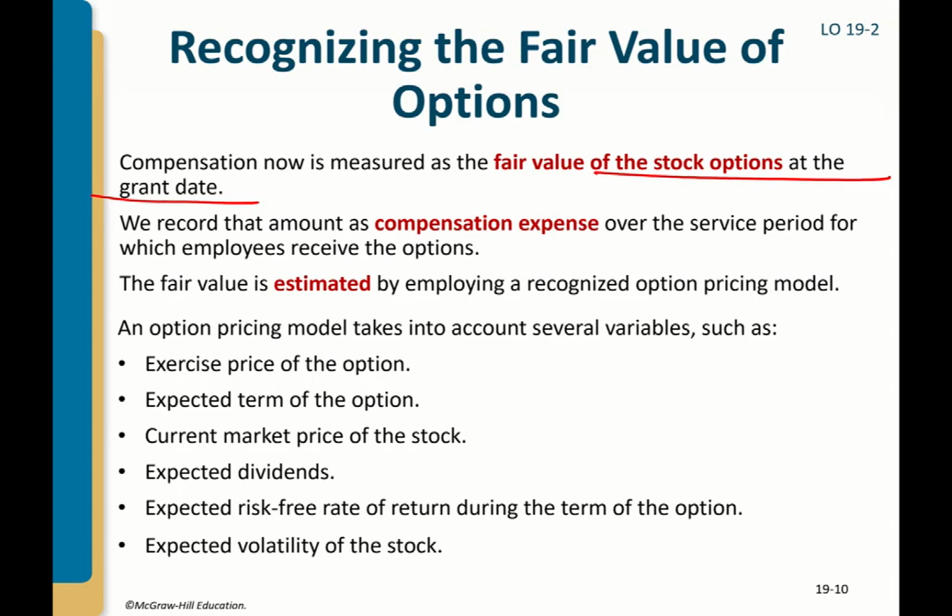An option pricing model takes into account several variables such as the exercise price of the option, expected term of the option, current market price of the stock, expected dividends, expected risk-free rate of return, and expected volatility of the stock. But anyway, these are in the finance area, and normally if you take CPA exams, they are provided in the question. You don't have to calculate those variables.